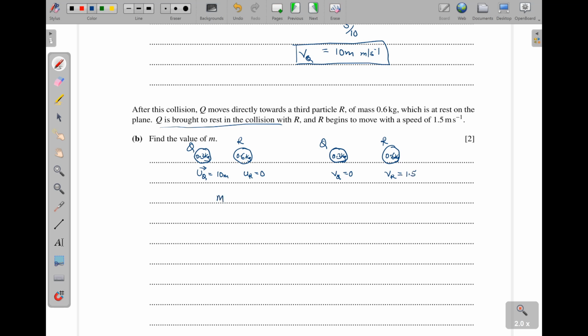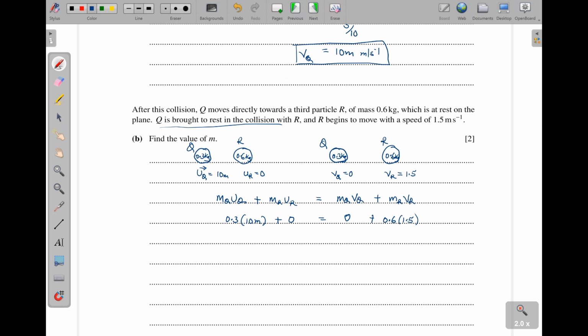Now, MQ UQ plus MR UR shall be equal to MQ VQ plus MR VR. So the mass of Q is 0.3, times its initial speed, which is 10m. And the mass of R times its initial speed is 0 because it is stationary, so everything goes. And also here, the final momentum for Q is 0 because it was brought to rest, and then here we have 0.6 times 1.5.